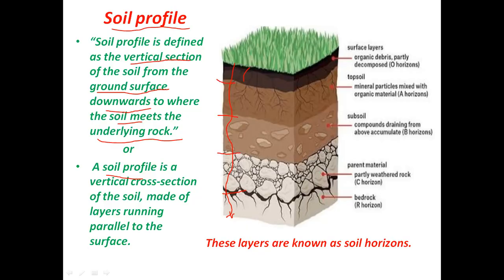You can see here, this is the surface layer, this is called humus or organic matter, and we call these layers horizons, and this layer is called O horizon. This is the surface layer, and below the surface layer is topsoil, this layer from here to here, or we can call it A horizon.